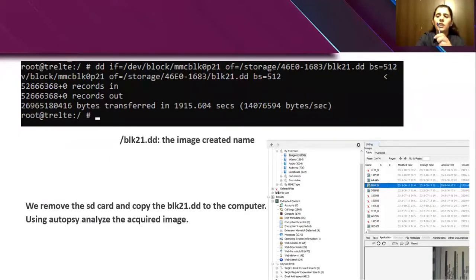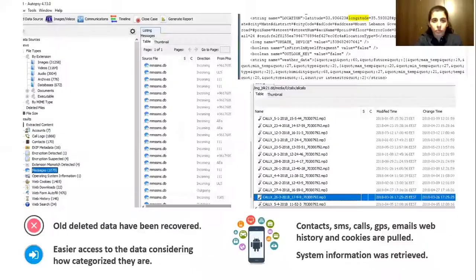After waiting some time, a physical image is created. This image can then be copied to our computer and analyzed through Autopsy. At first glance, we see the huge difference. Now, instead of 2,000 images, we have over 31,000 images, over 1,000 videos and 3,000 audio files.